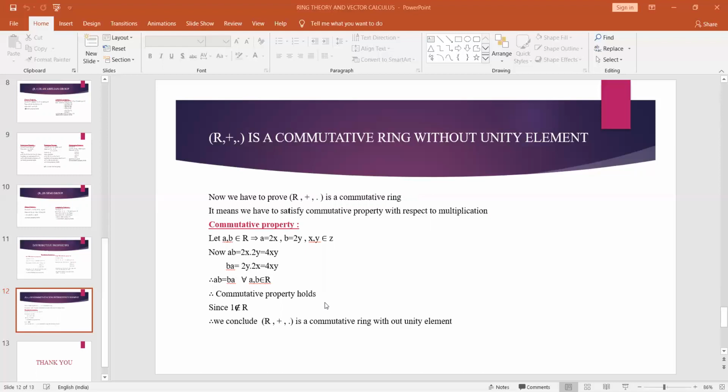And if you observe the definition of 2Z, I am writing the elements in 2Z as 0, plus or minus 2, plus or minus 4, plus or minus 6, and so on. So clearly we observe that 1 does not belong to our set. Therefore, since 1 does not belong to 2Z, we conclude that R comma plus comma dot is a commutative ring without unity element.